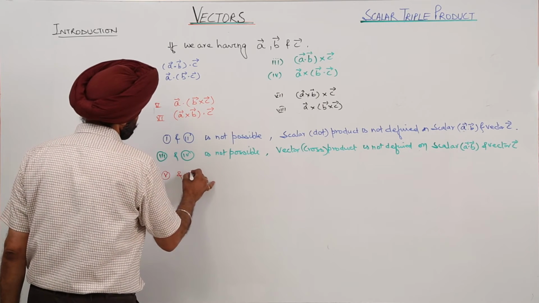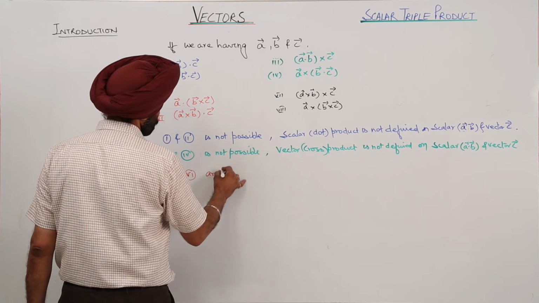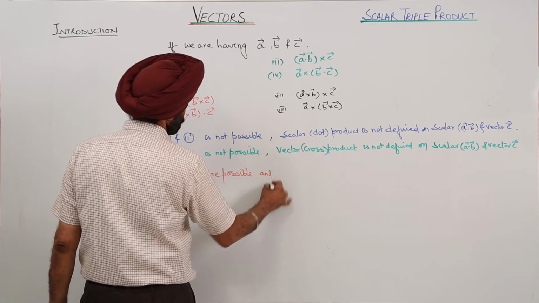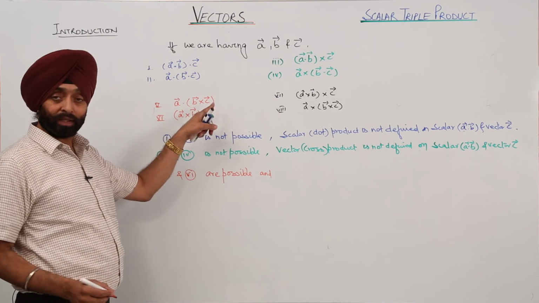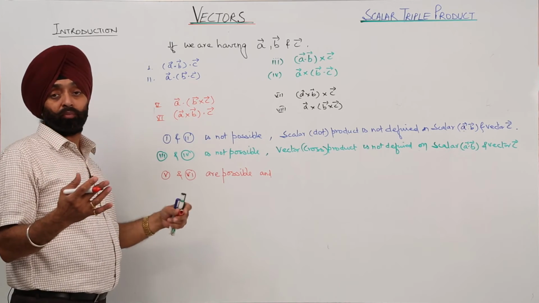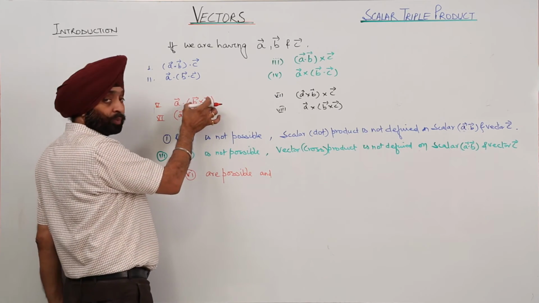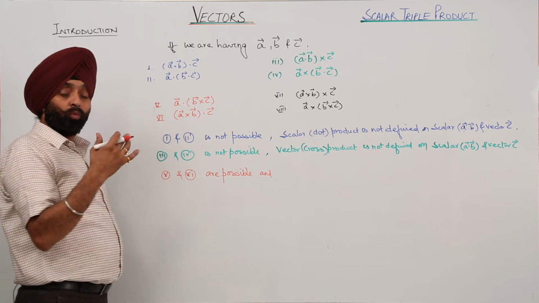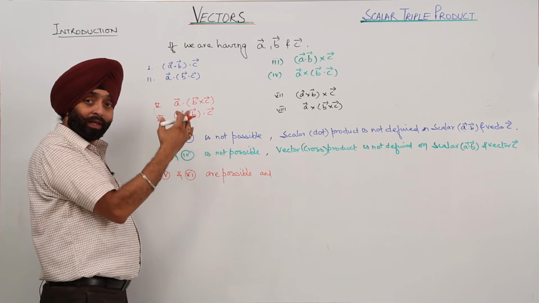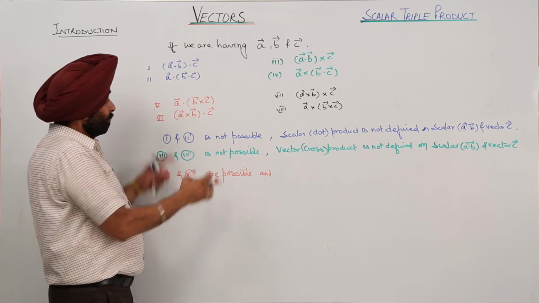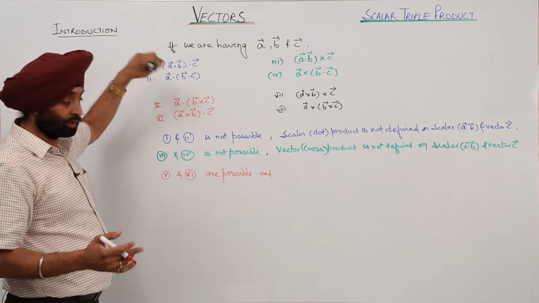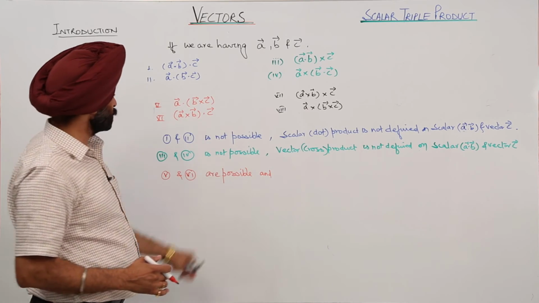Now fifth and sixth are possible, because we can get a result for A dot cross product of B and C. When we get the cross product of B and C, it is in the form of unit vectors, for example i, j and k, and vector A is A1 i cap plus A2 j cap plus A3 k cap. Then we can have dot product between the two, and this becomes a scalar. So fifth and sixth are possible.